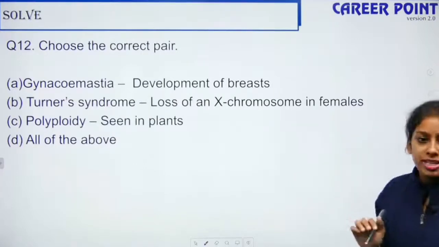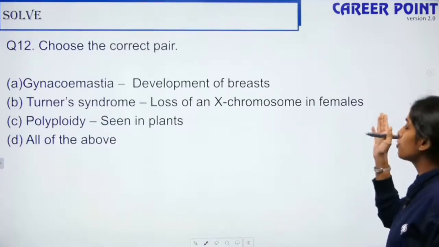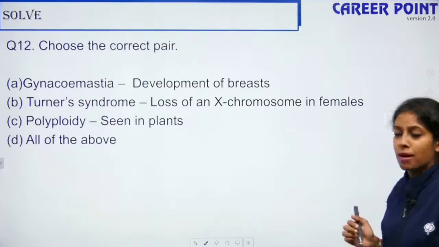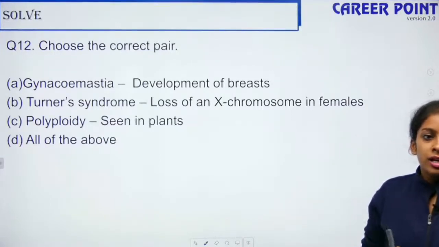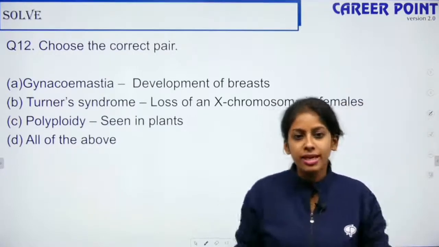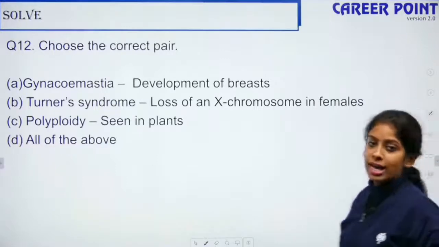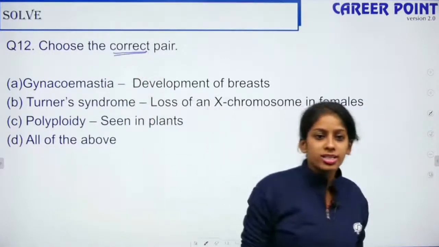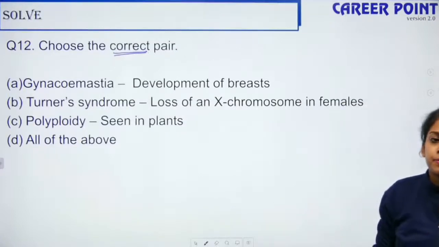Okay, perfect. So question 12, choose the correct pair. Gynecomastia, development of breast. Turner syndrome, loss of an X chromosome in female. Polyploidy seen in plants. All of the above. Yes, Anthony, please ask, what is your doubt? Meanwhile, others, I want the correct pair here. Yes, D is the right answer.